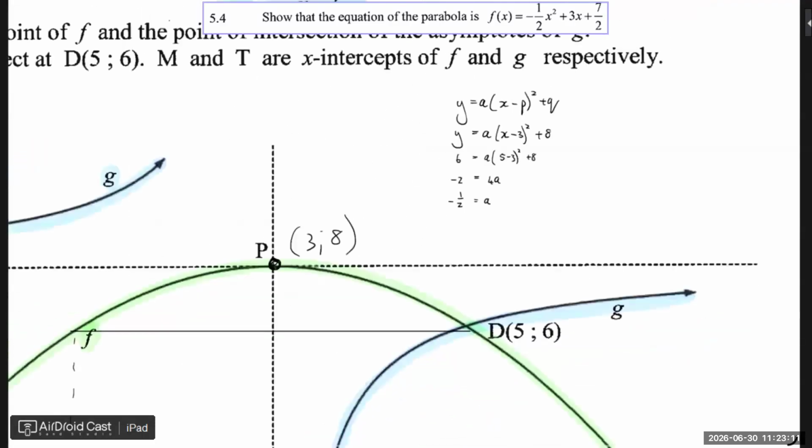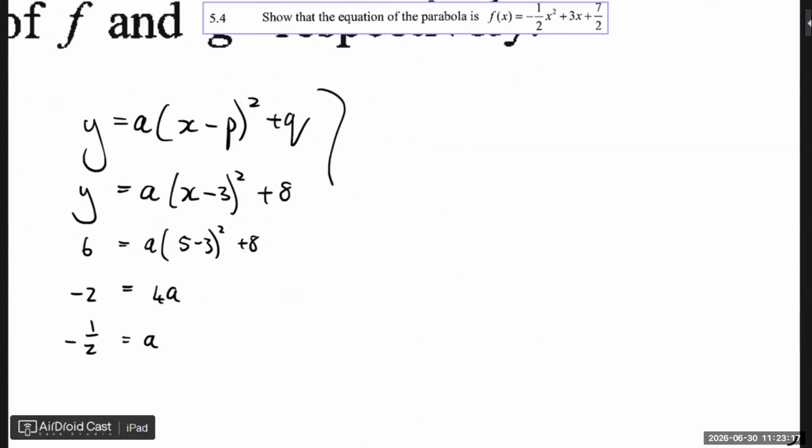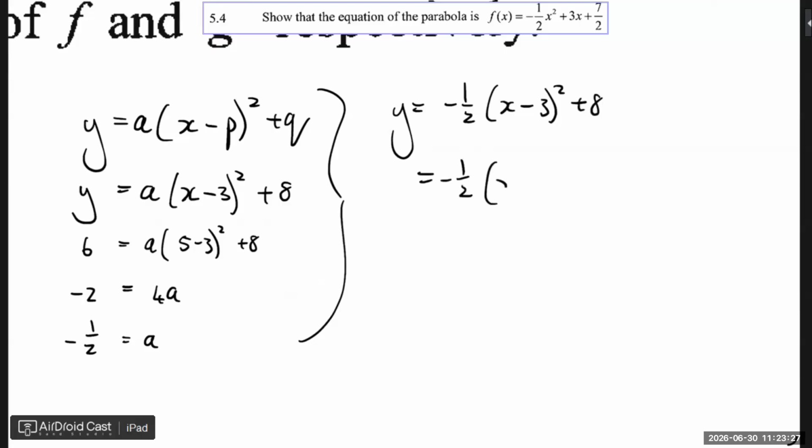Does it make sense why it's negative? Because it's sad. Now that we have a as negative half, what can we do now? We can just substitute it in here, right? So we have negative half (x squared minus 6x plus 9) plus 8.